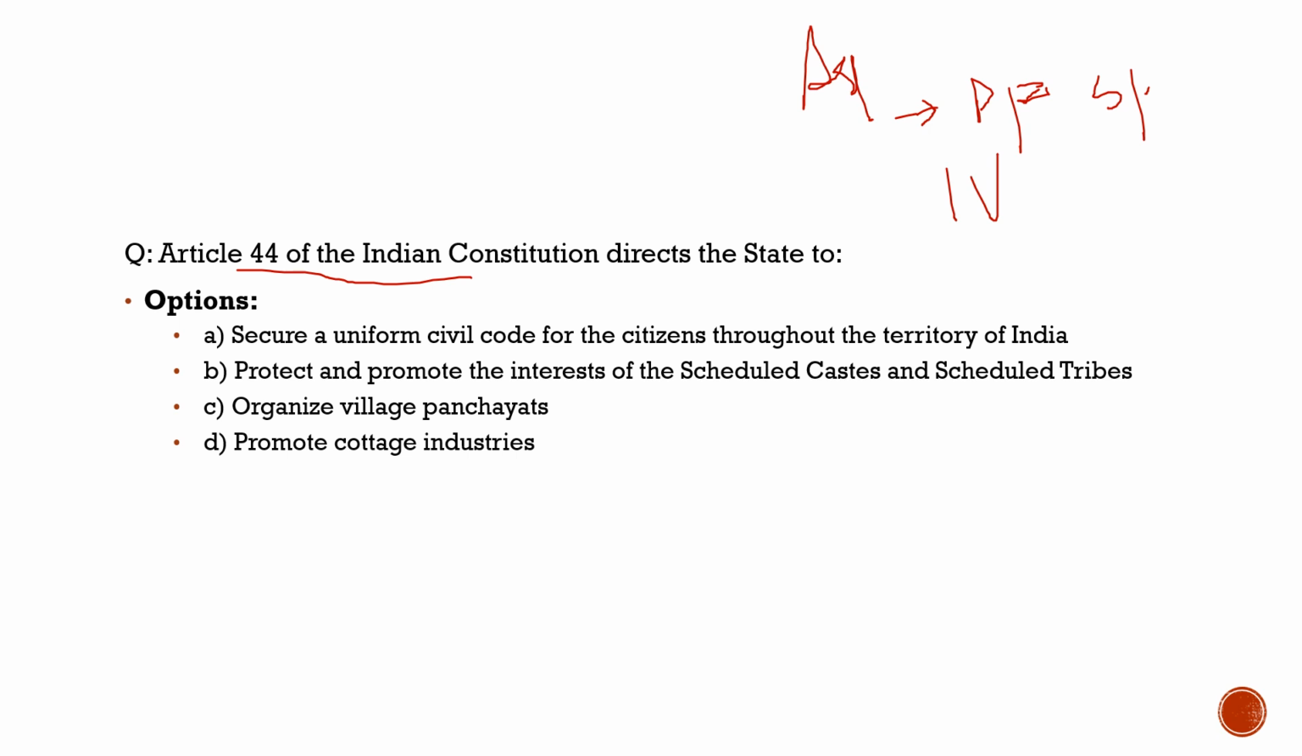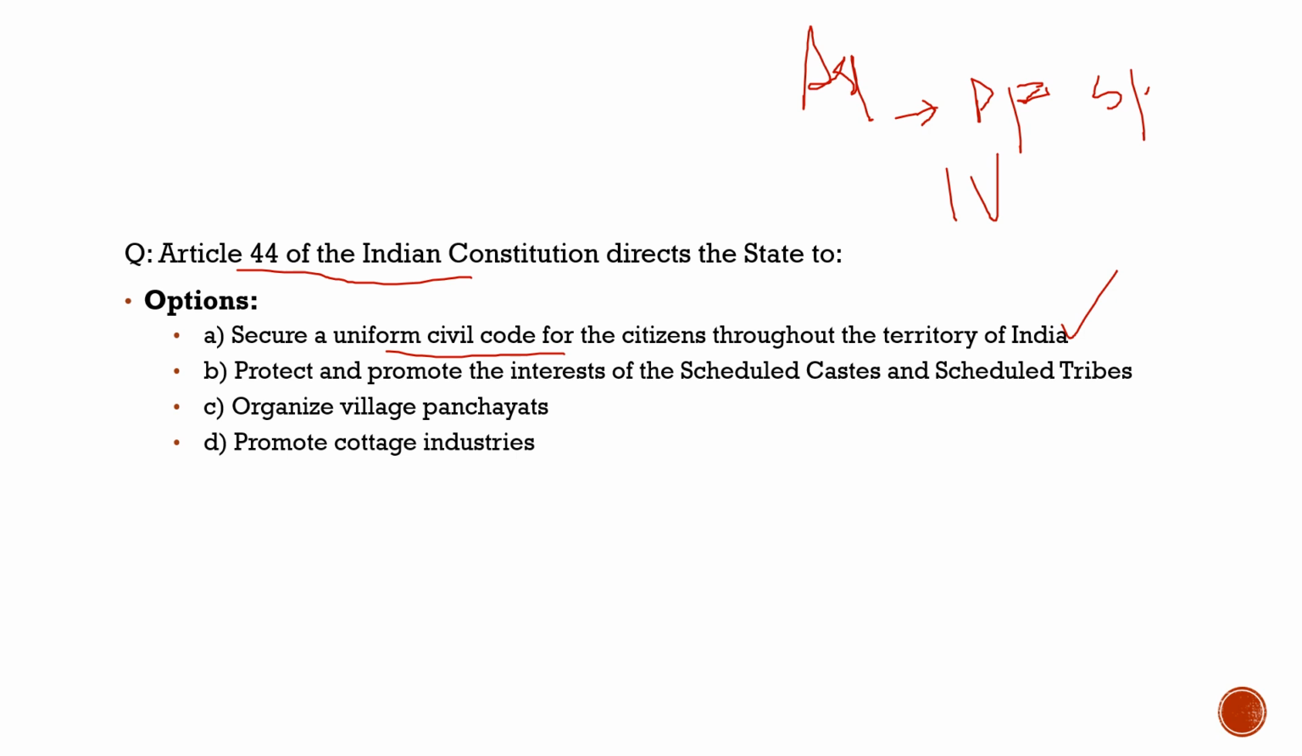About Article 44 of the Indian Constitution, what does it direct the state? To secure a uniform civil code for the citizens throughout the territory of India. This is the correct answer. Article 44 talks about the uniform civil code. We have a uniform criminal code. We have CrPC, which got replaced by BNS. Now the country is trying, different states are trying to go for the uniform civil code. Goa has a kind of uniform civil code.